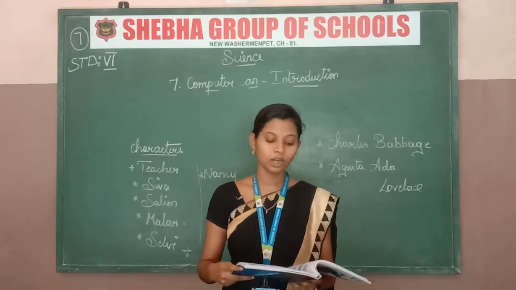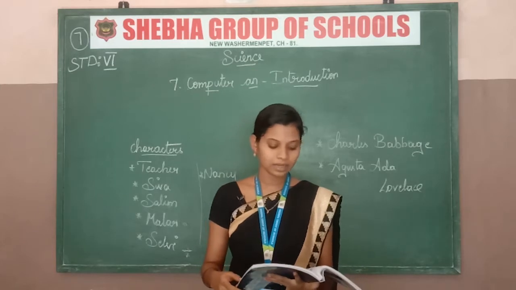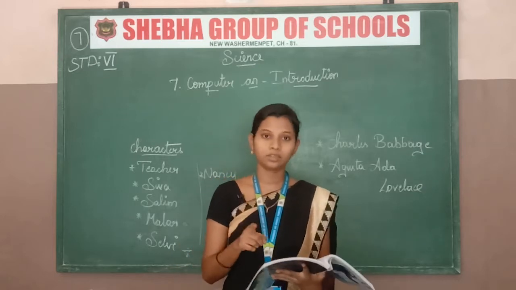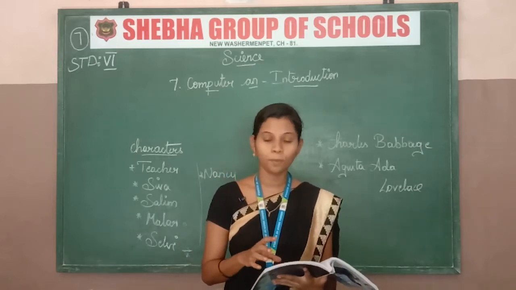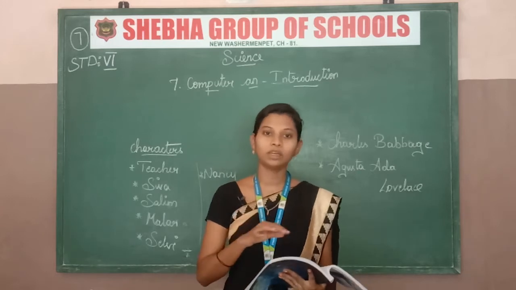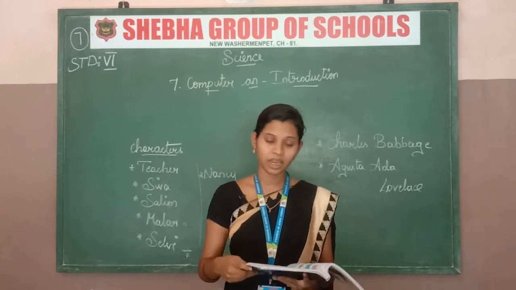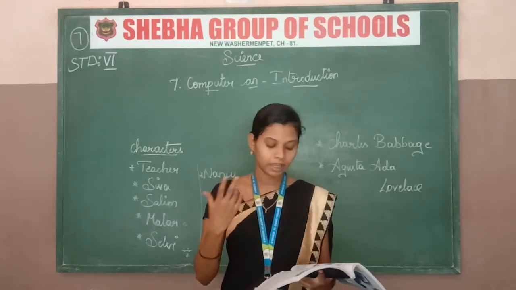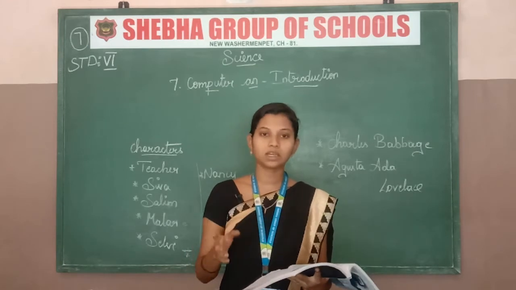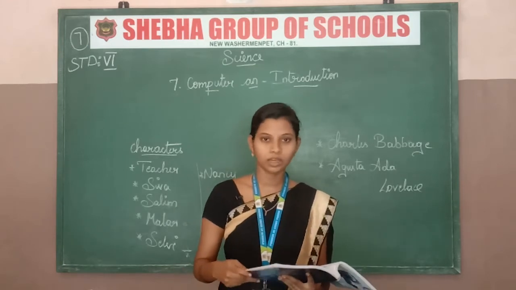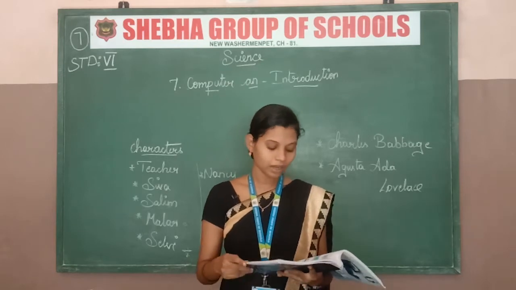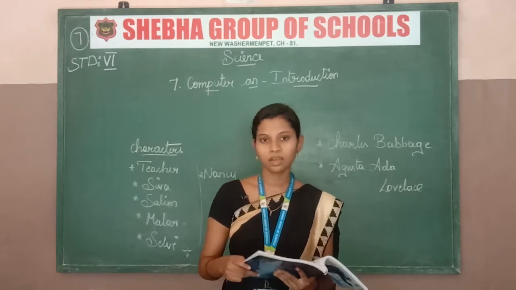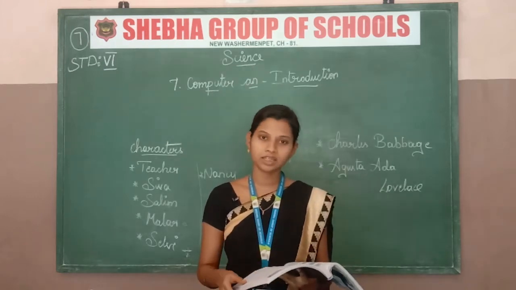And then Malar said, "Oh, I see. Computer, I had seen in the textile shop used for billing." That means Malar is saying I saw the computer in the textile shop being used for billing. For billing only they are using a computer. But Selvi said, "Malar, that is not only for billing. They are also used in the railway station, ATM, banks. In these places and also many places they are using computers for many works." And Nancy said, "Yeah, I also see one in our school also." Nancy is also saying that.